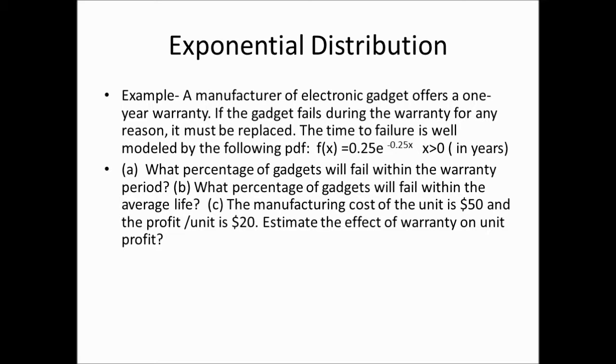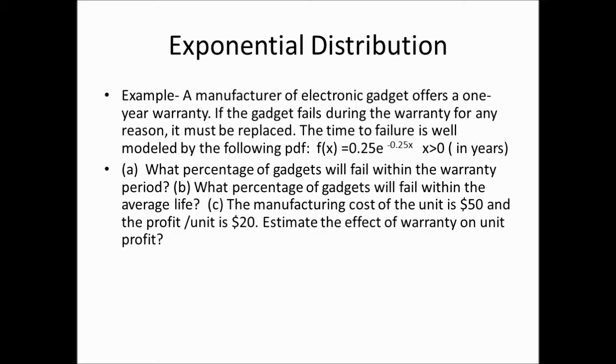Now we have the following queries. First, what percentage of gadgets will fail within the warranty period? Number two, what percentage of gadgets will fail within the average life? Number three, the manufacturing cost of the unit is $50 and we make $70 profit.